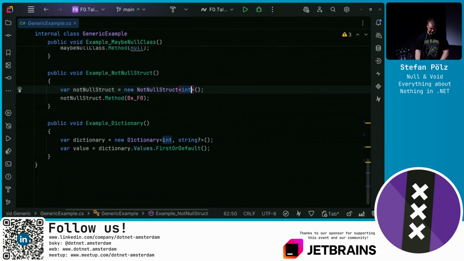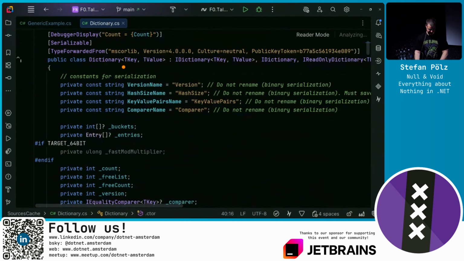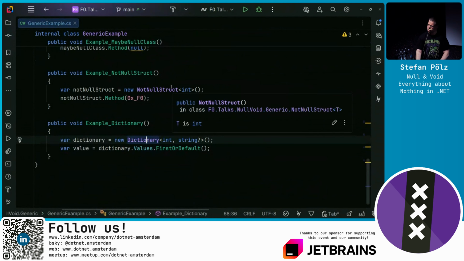One example is dictionary. Because a dictionary is based on hashes, when we would have a key that is null and try to get the hash code of something that is null, well, we run into problems. Therefore, the key must not be null. The value may be null, but the key cannot. So if we write a question mark here, we get a warning. Same with a reference type. And this is because the dictionary's key is annotated with not null. Because at runtime, if we would run this with a null key, we would get a null reference exception.